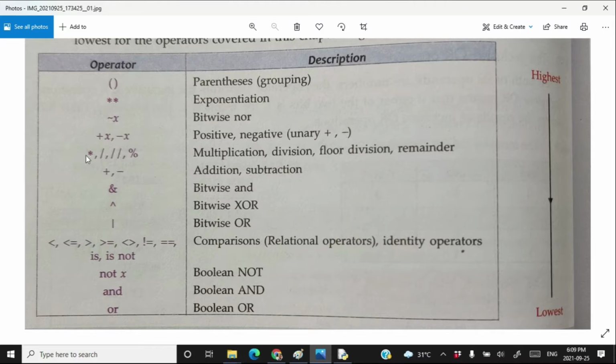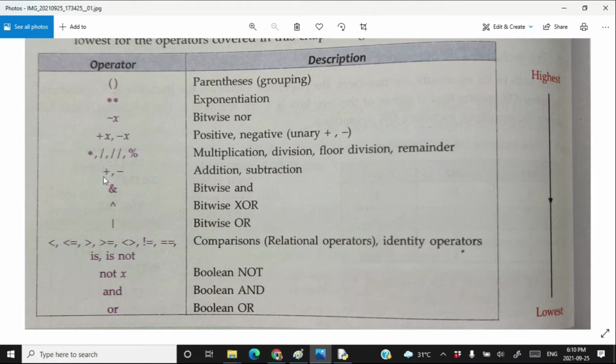After that, multiplication, division, floor division and modulo, these four operators have the same precedence at this level. That means we can say that multiplication, division, floor division and modulo operators have more precedence than plus and minus operators. But these four operators have the same precedence if you compare them together.